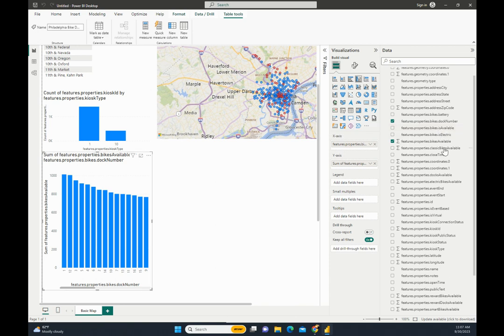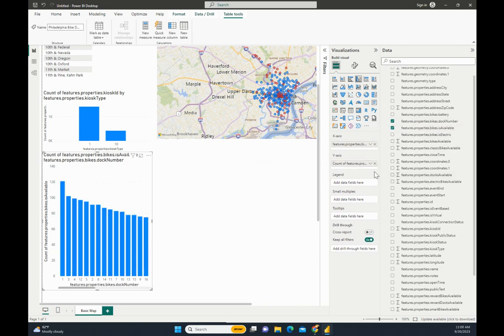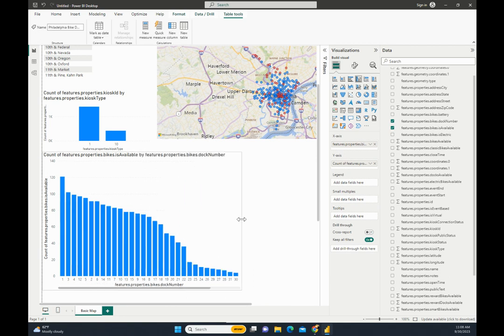So instead of this, we will just count is available. And we get a much more reasonable breakdown here. And it's still 1, but now 12 is not correct. There's not the number 2 anymore. So it's 1, 3, 4, and 12 are the top docks available.